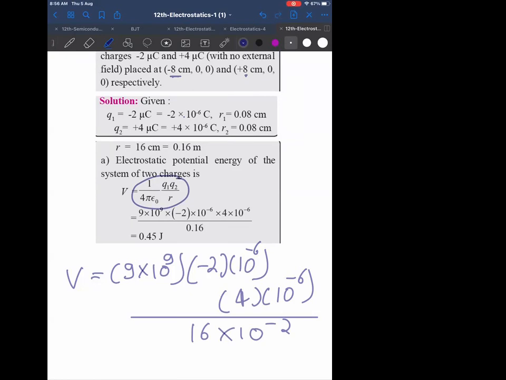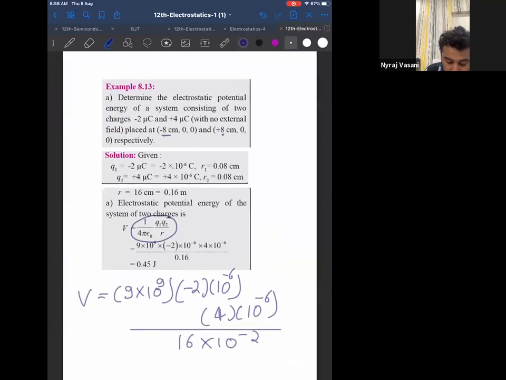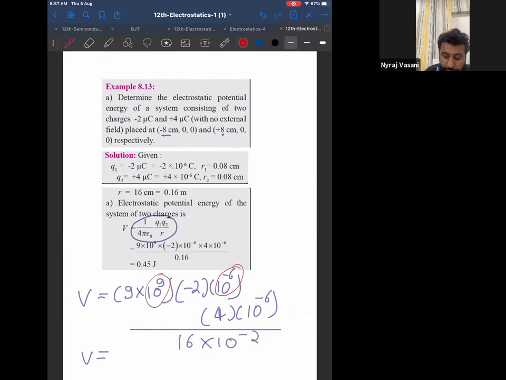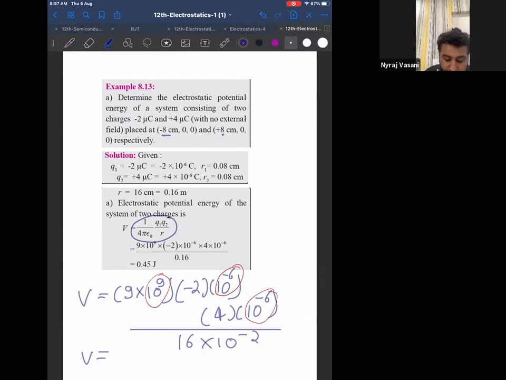Now, V equal to, tell me, 10 power 9 and 10 power minus 6. What will you get? 10 power plus 3. Now 10 power plus 3 and 10 power minus 6, how much will you get? 10 power minus 3, correct? Therefore, in the numerator I will get 10 power minus 3.